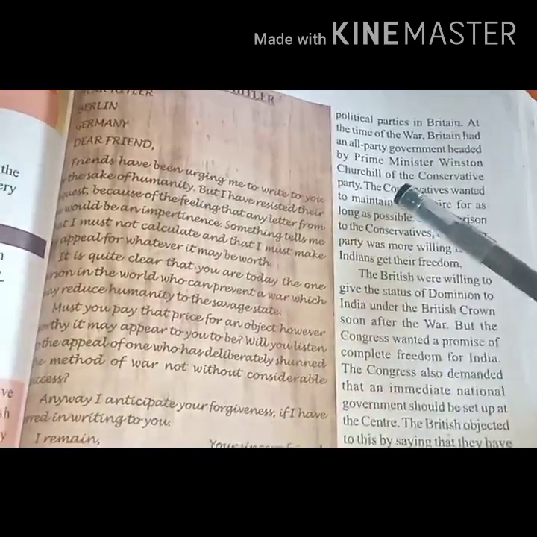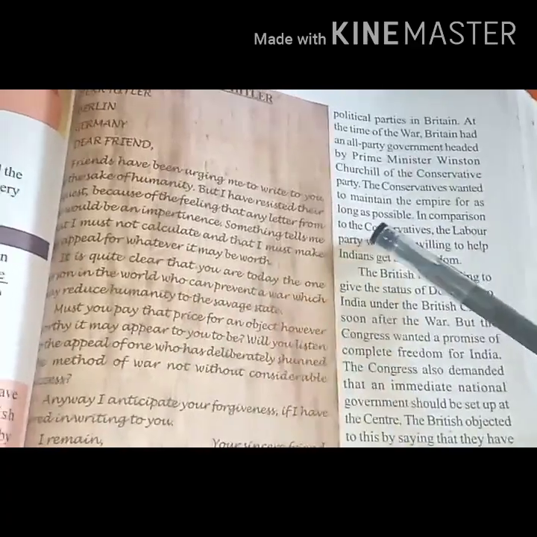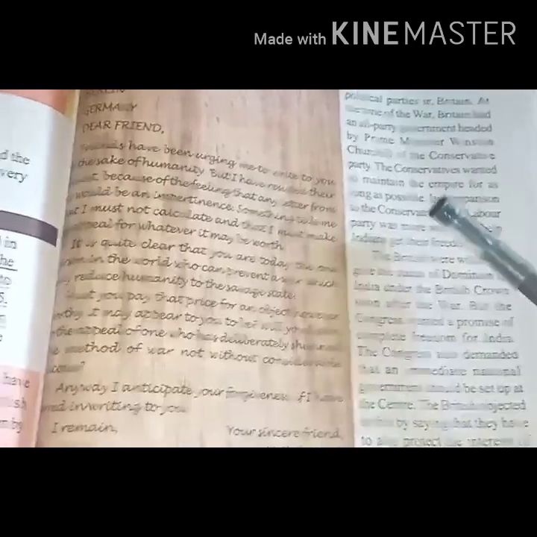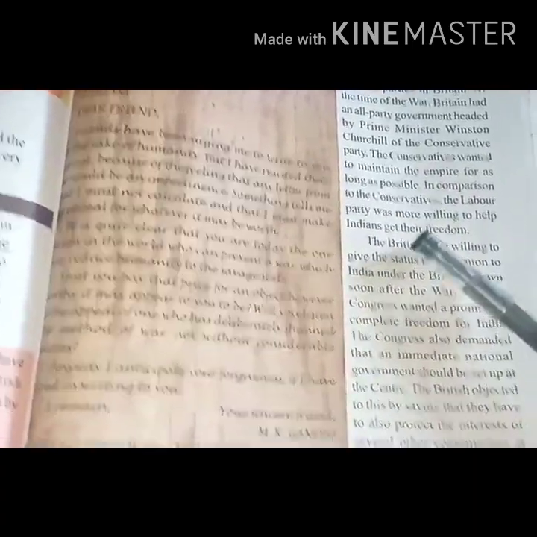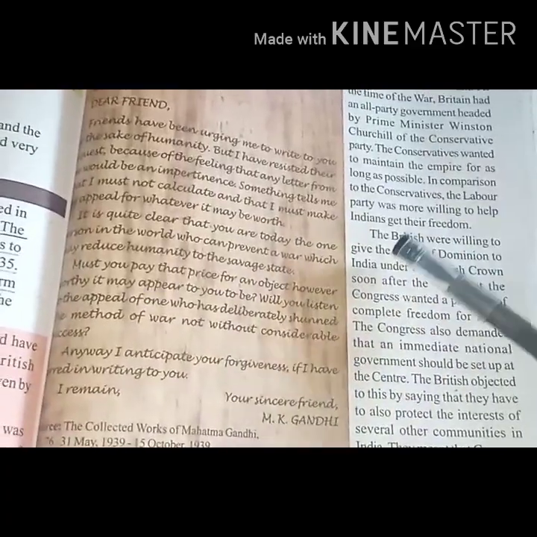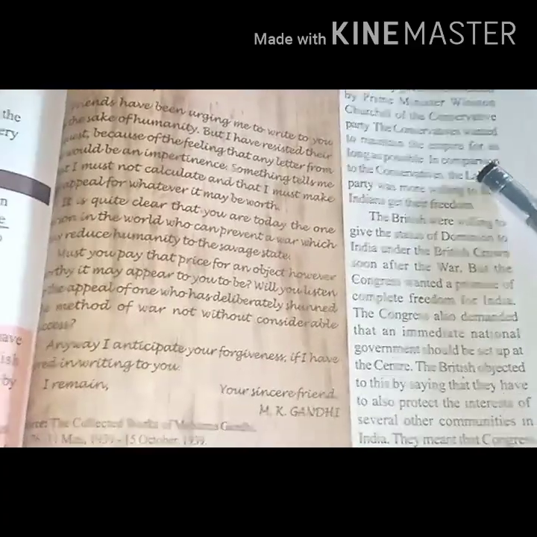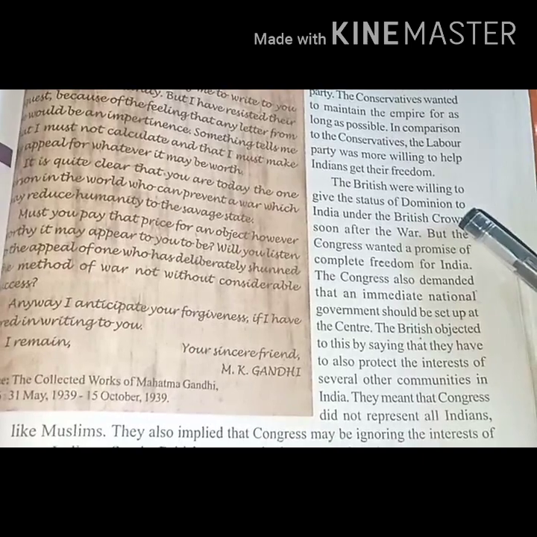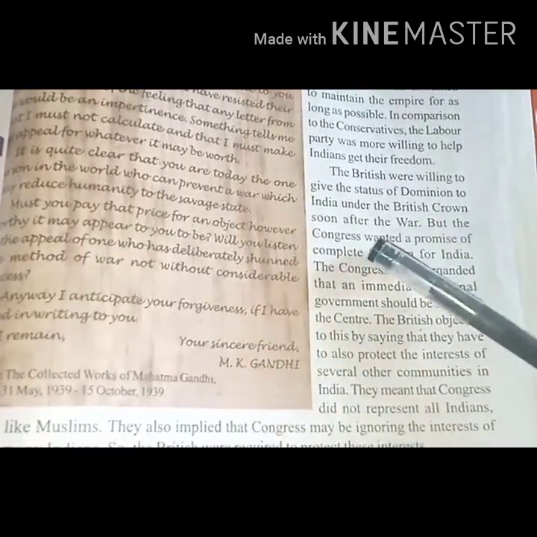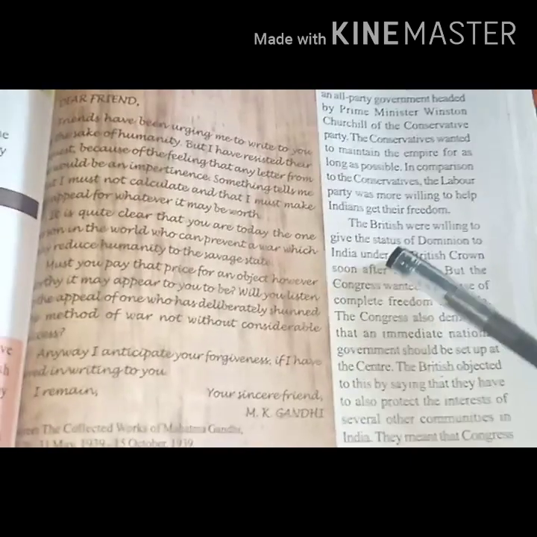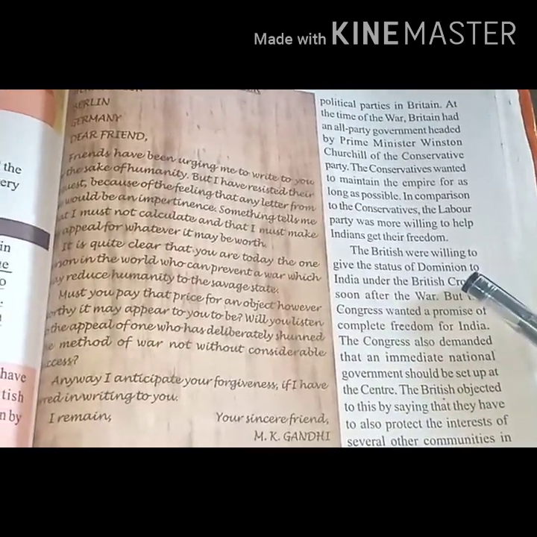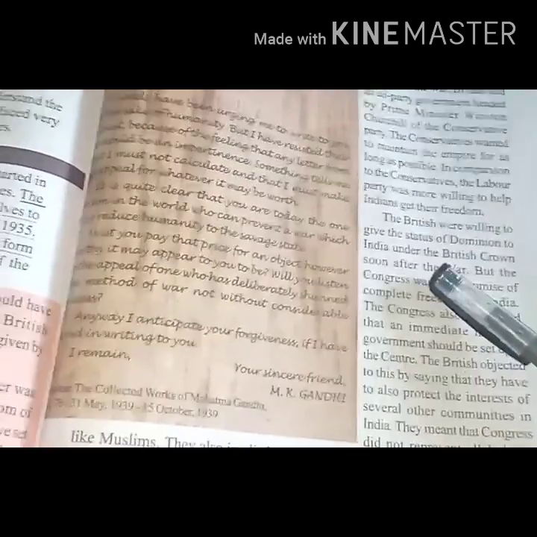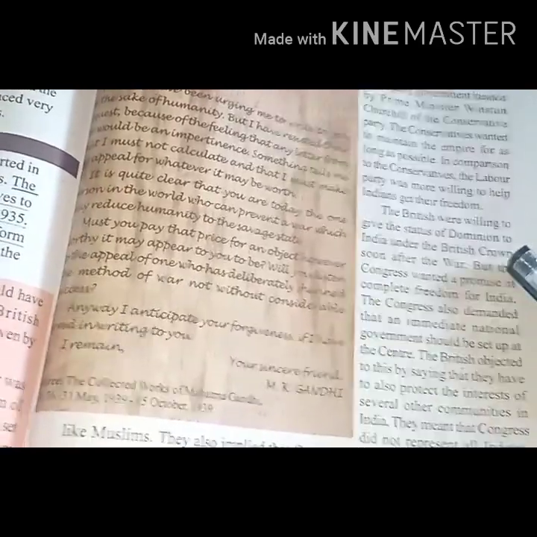Winston Churchill of the Conservative Party wanted to maintain the empire for as long as possible in India. But the Labour Party of Britain was more willing to help Indians get their freedom. The British were willing to give the status of dominion to India under the British Crown soon after the war. Children, status of dominion here means that most of the powers should be given to India, but under the British Crown.